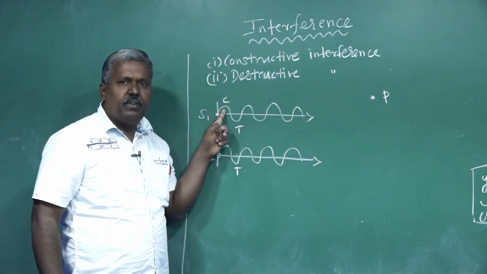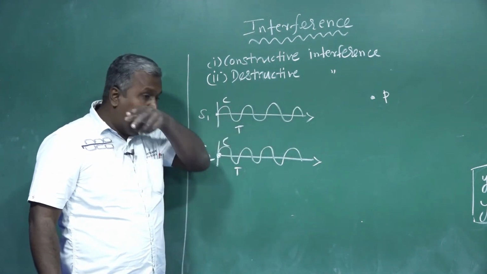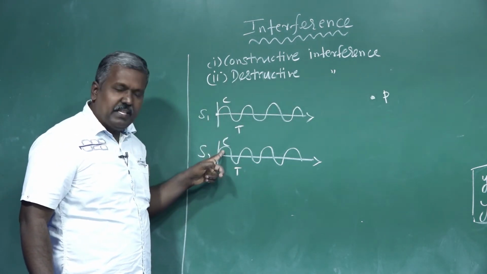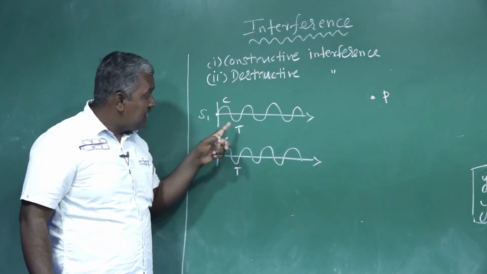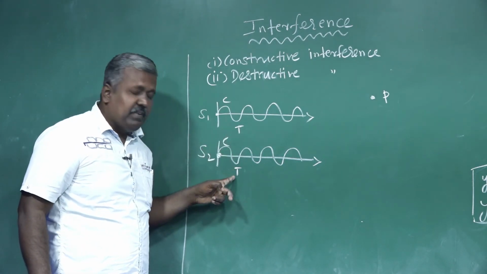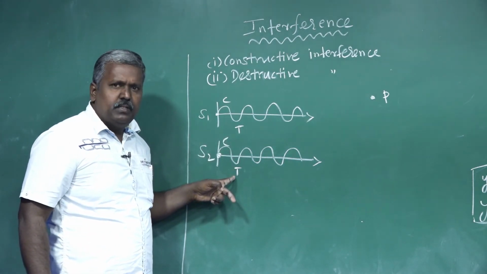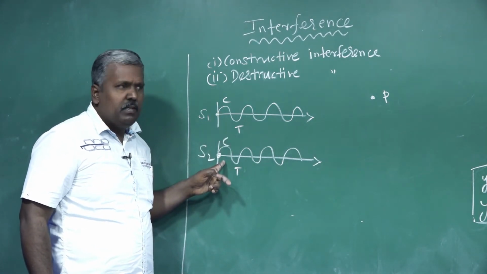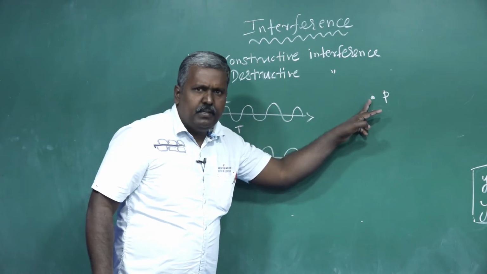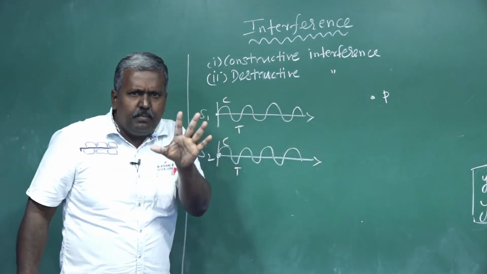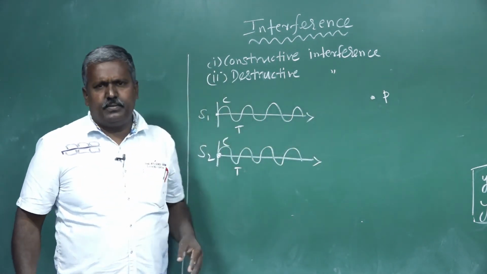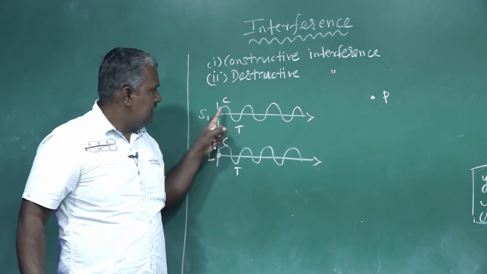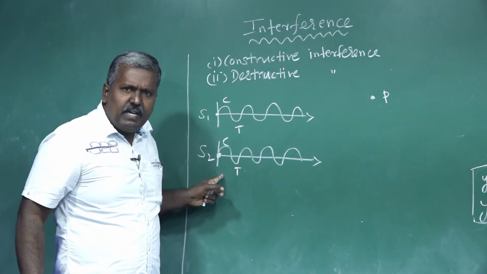When the crest of one wave meets the crest of another wave, or the trough of one wave meets the trough of another wave, then at this point P that point appears bright.